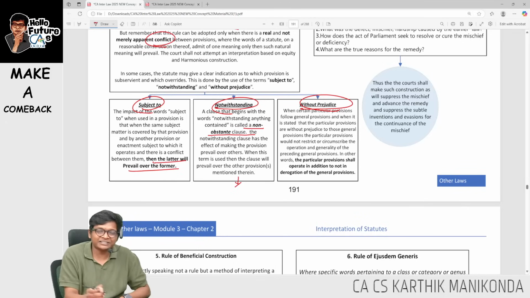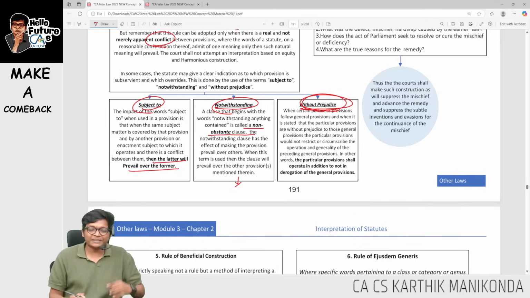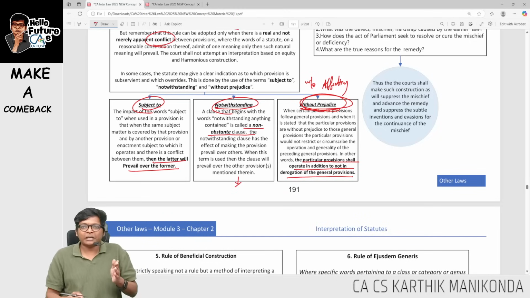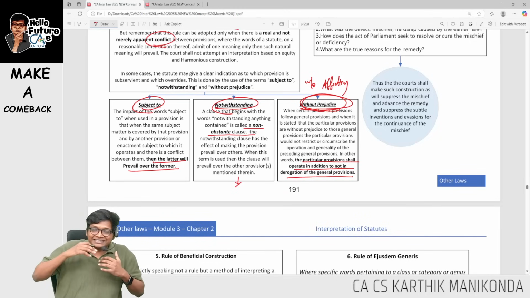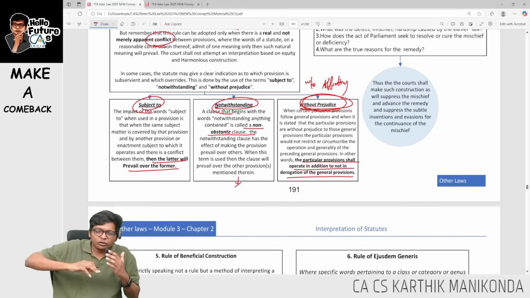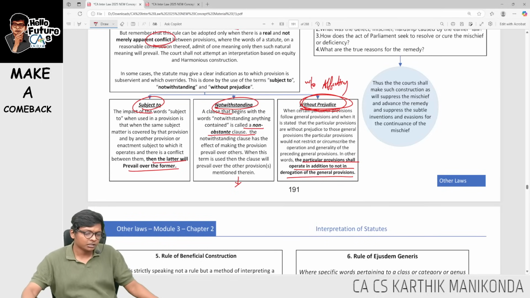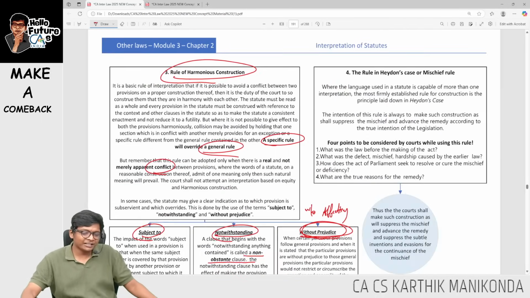It's called a non-obstante clause. Without prejudice means without affecting other sections. So particular provisions will operate in addition. That means I will follow this, and at the same time I will follow something else, without affecting some other section. So this is the difference between these three terms, which is for harmonious construction.